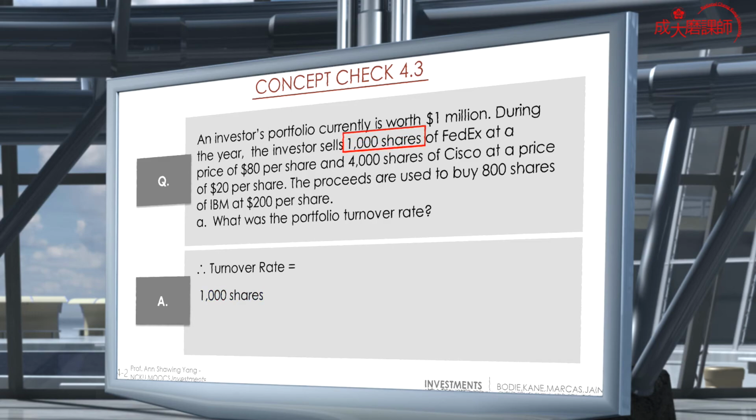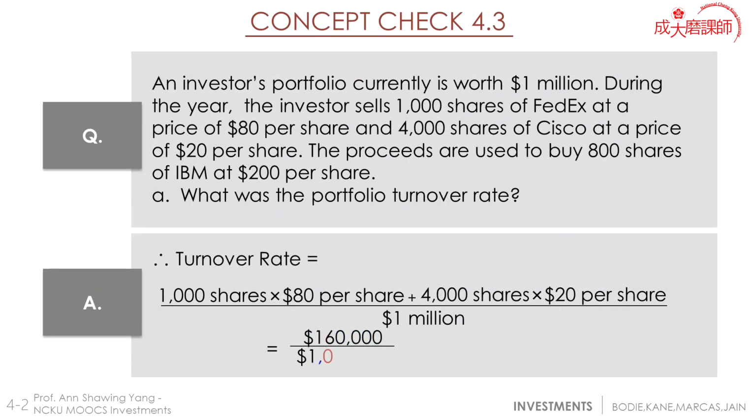So let's take a look. We take 1,000 shares of FedEx multiplied by $80 per share plus the 4,000 shares of Cisco multiplied by $20 per share, and divide by 1 million, the value of the portfolio. So the turnover rate is 16%. Compared to the previous example at 50%, the 16% seems more reasonable, with FedEx and Cisco, for a portfolio of a size of 1 million.